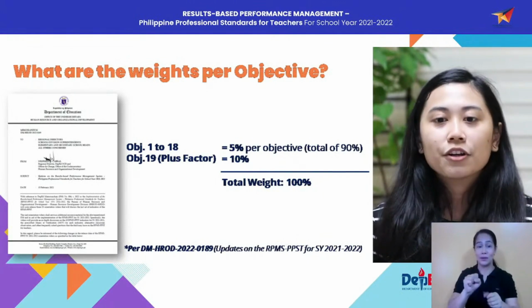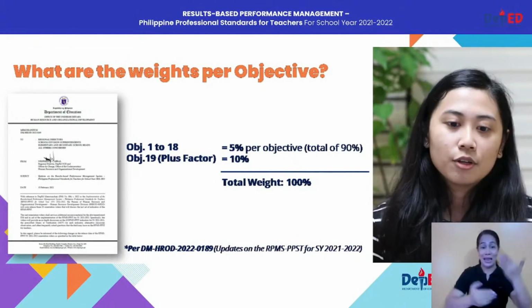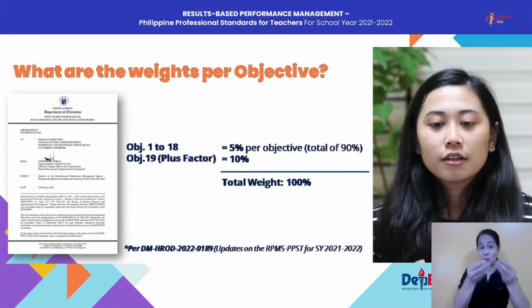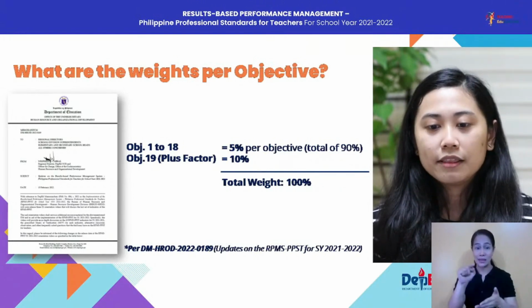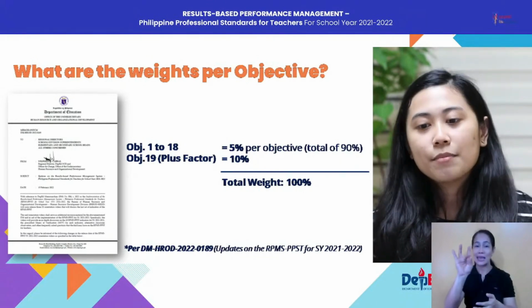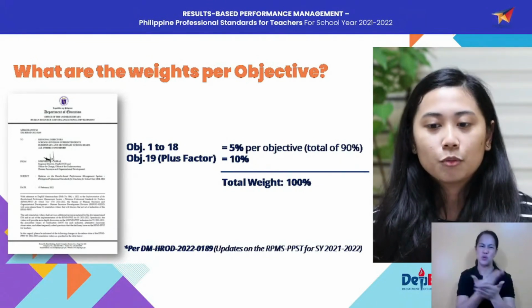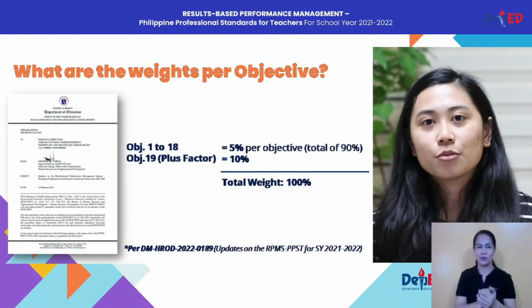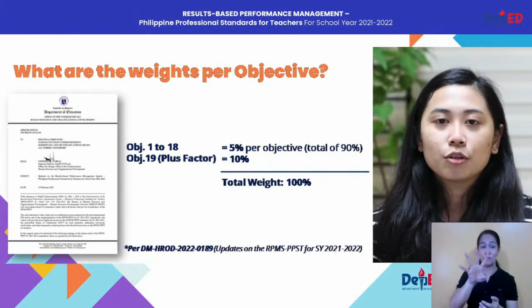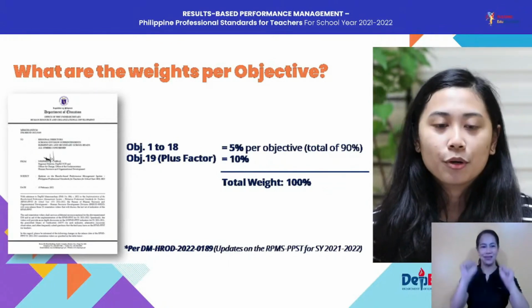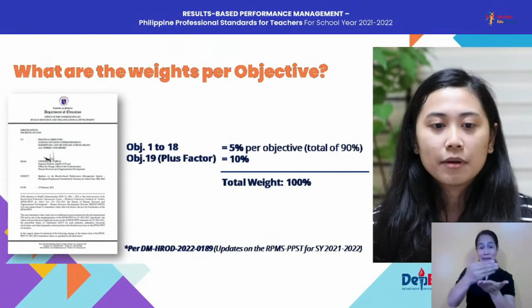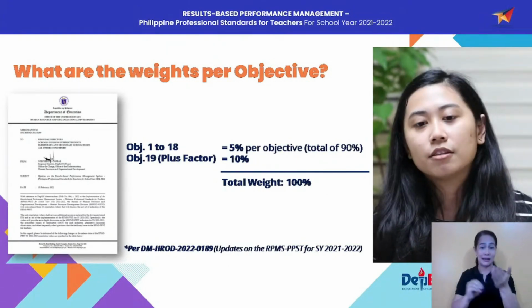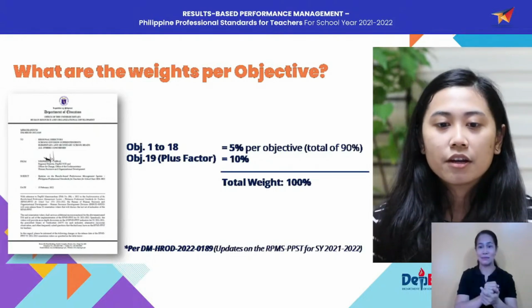Okay, next, what are the weights per objective? So recently, we issued DMHROD-2022-0189 or the updates on the RPMS-PPST for school year 2021-2022. Because in the DM4 Series 2022, we were not able to include the weight allocation per objective. But through this memo signed by Yusek Cabral, dated Feb 15, 2022, on your screen you will see there that